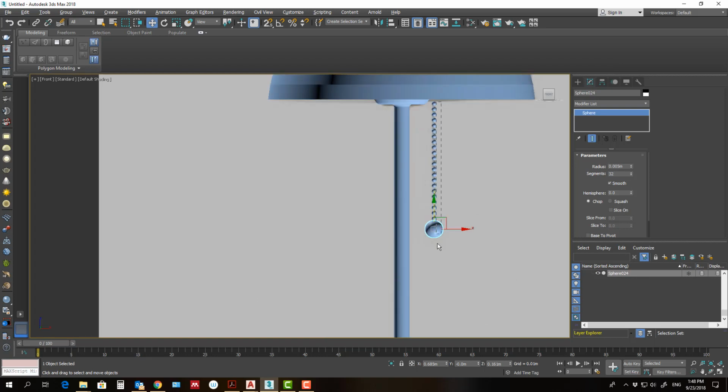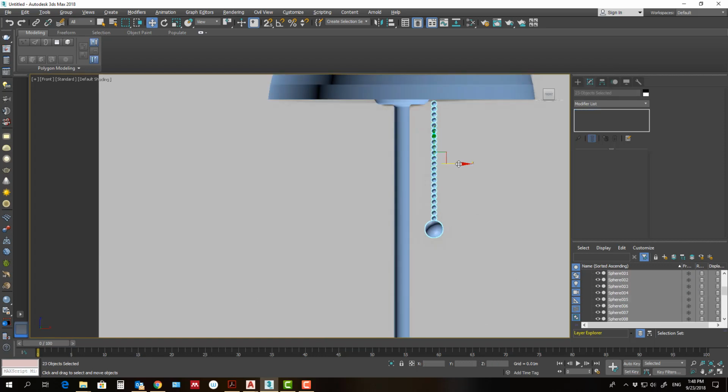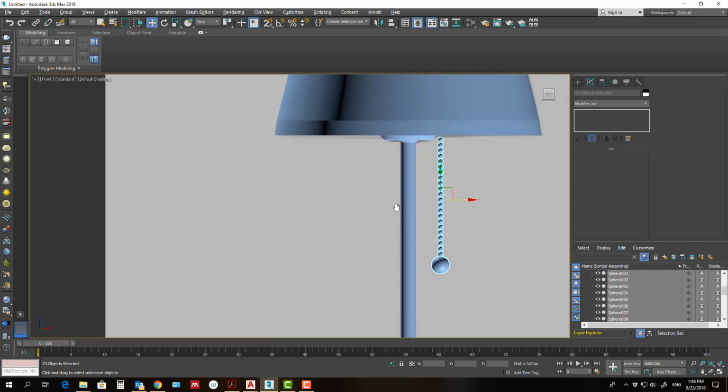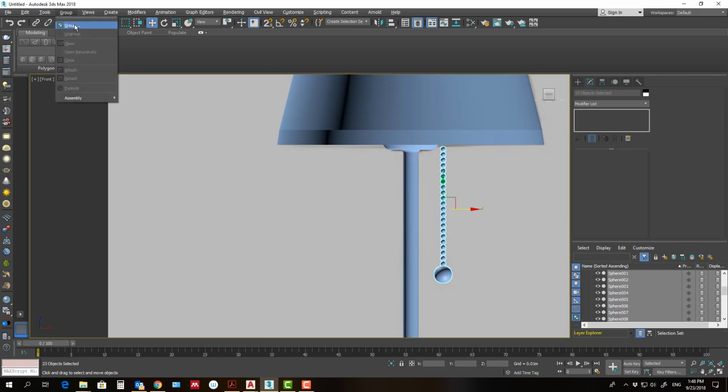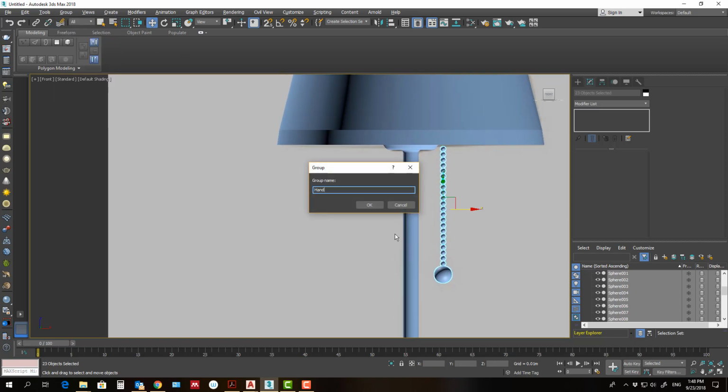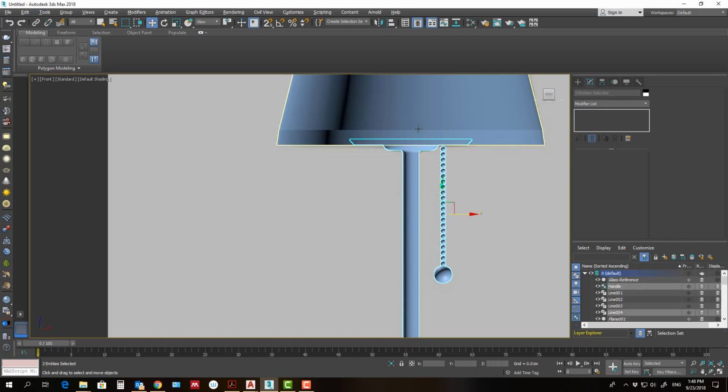As there are lots of geometry here, I will make group and name it. Okay, and group, another group for the table lamp.